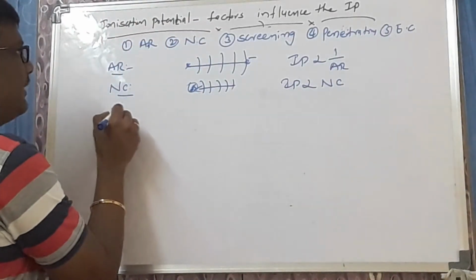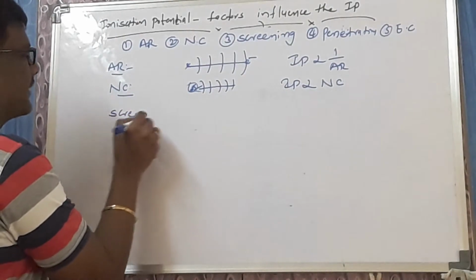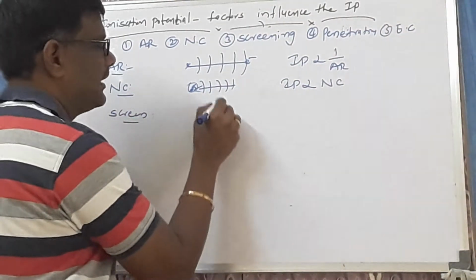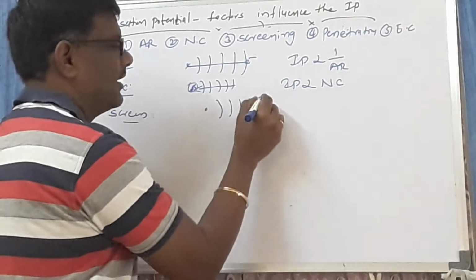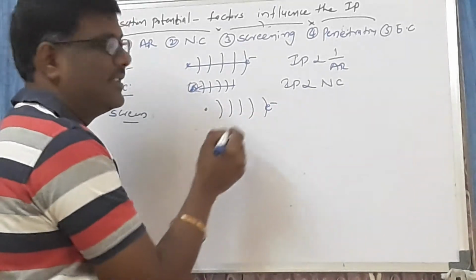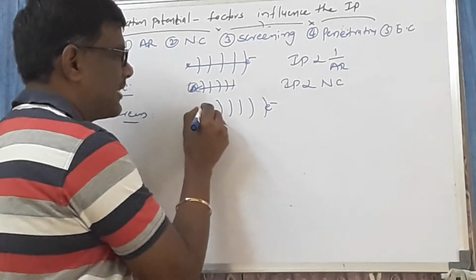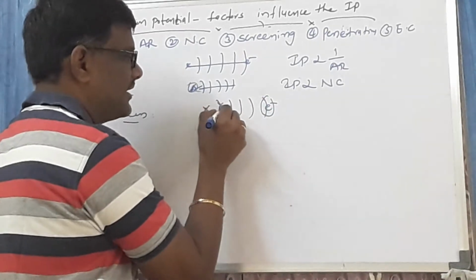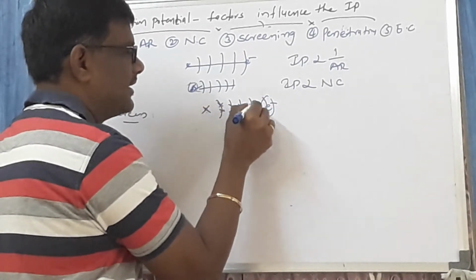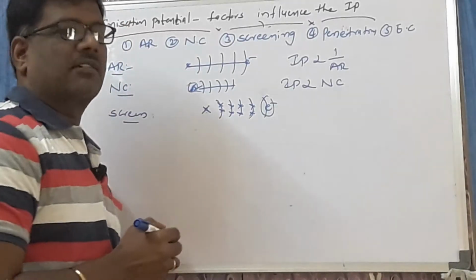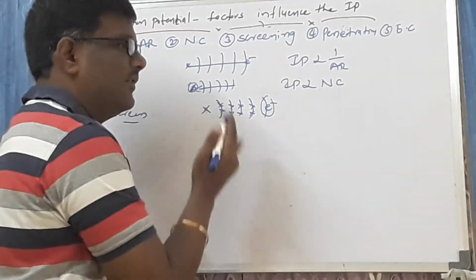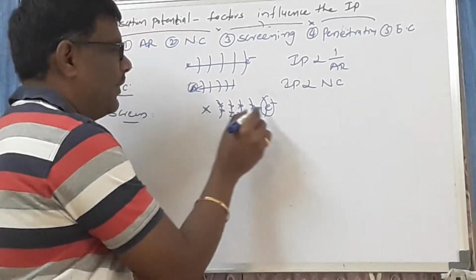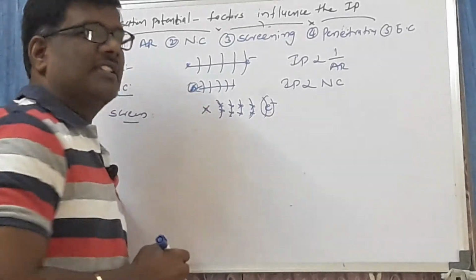Number 3, very, very important: the screening effect. What is the screening effect? Look here: nucleus, the shells, the valency shell and the valency electron. The electrons present in between the nucleus and the valency electron are called the core electrons, or inner electrons. These inner electrons shield or screen the valency electron from the nucleus attraction.